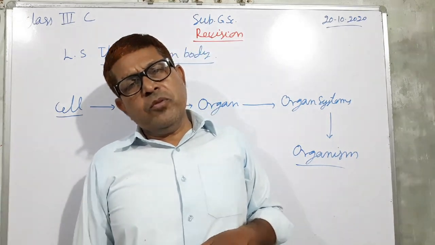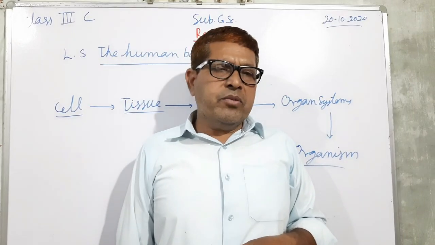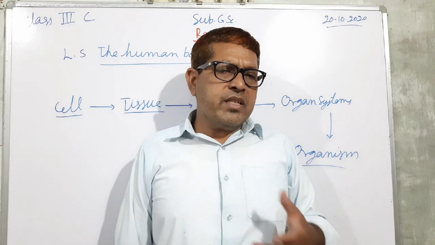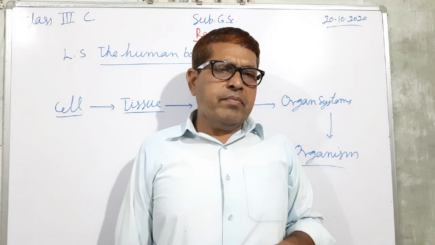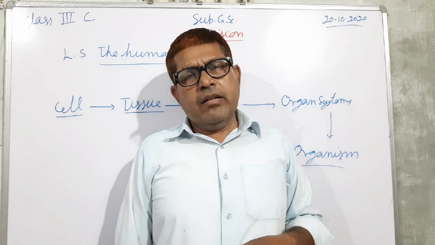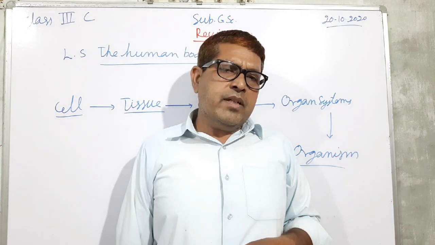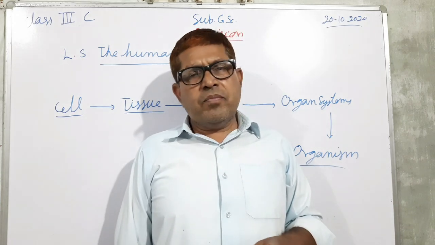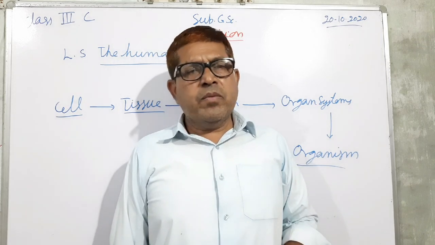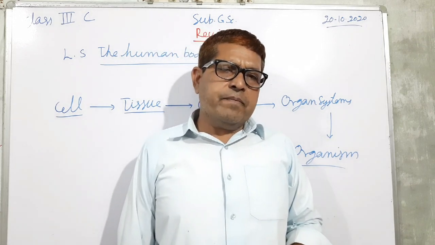So undigested food is transferred into the large intestine, and from the large intestine into the rectum, and from here the undigested food is removed via the anus.